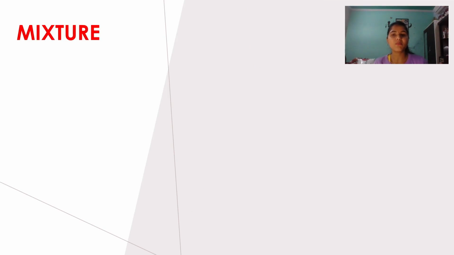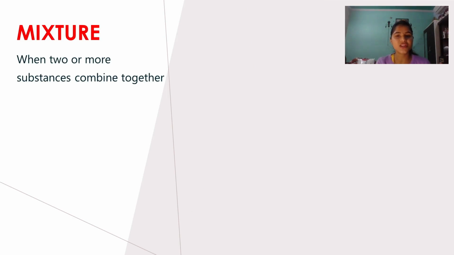Now mixture, what do you mean by mixture? Mixture is when we add two or more than two substances together physically, we get a mixture. Remember, in this the chemical properties are not affected. There are substances which participate in the mixture composition. It is only physical, right? Clear? Now next, move to the examples.